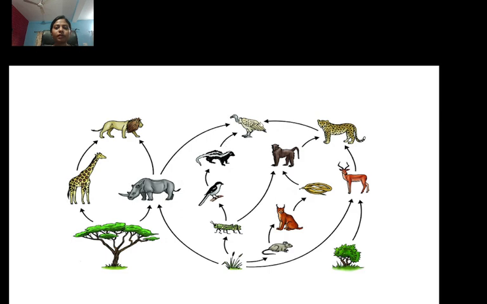Yes, these are the kite that will eat. Okay, fine, a snake will eat fox. The mongoose will eat snakes. That's great, students. Yes, so this is basically a food chain, right?